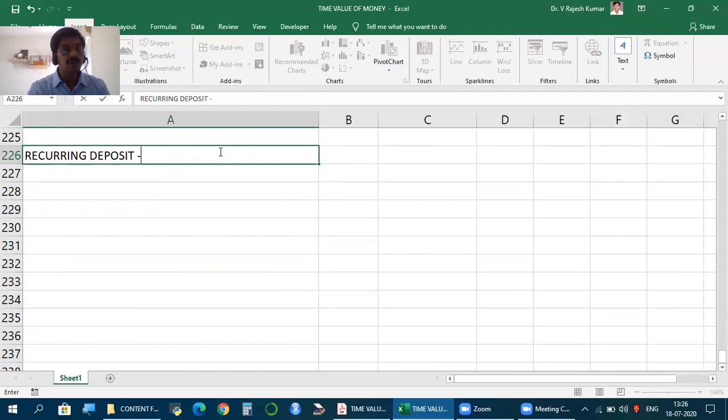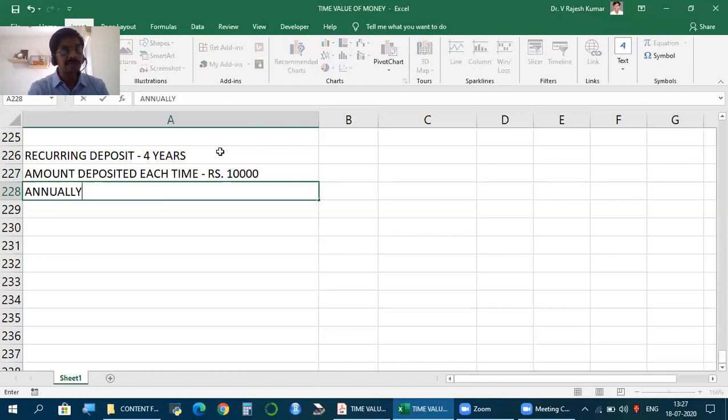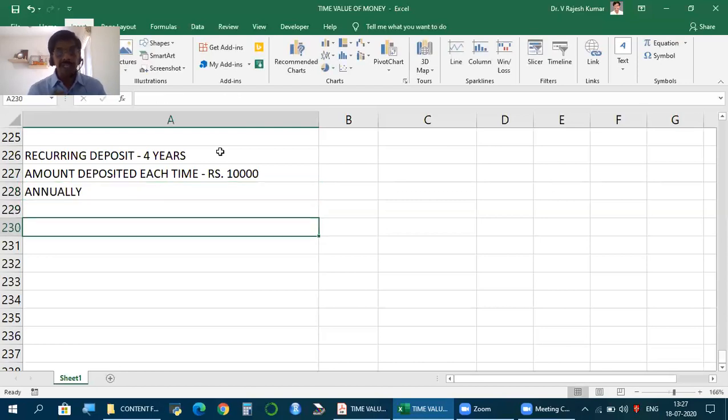Let's say you open an RD account for 4 years. Amount deposited each time, let's say 10,000. And let's say it is done annually. So each year end, you deposit 10,000 rupees for 4 years in a recurring deposit.